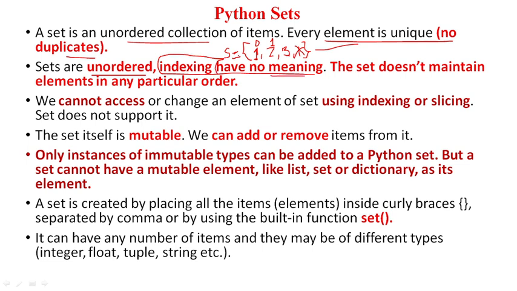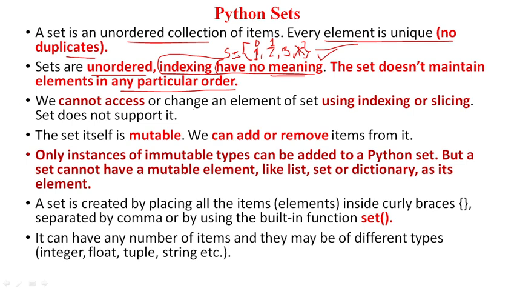The set doesn't maintain elements in any particular order. Every time you print the set S, you can see that the elements are printed in a different order when you execute it at different times. For every execution you might see a different output or the same output. We cannot say. It may change or it may not change.